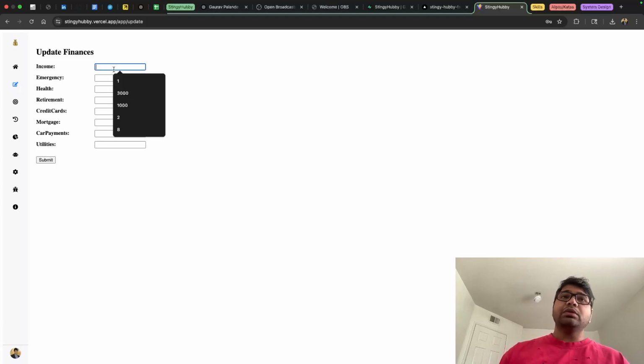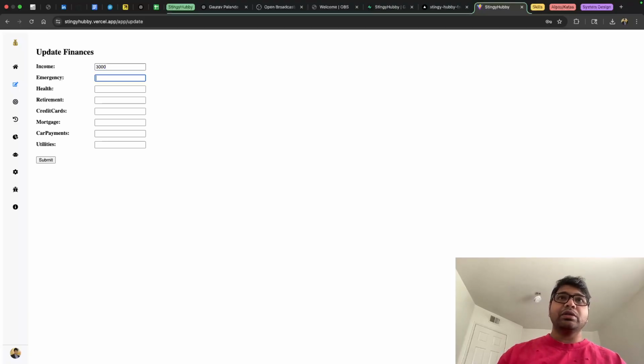Let me enter certain values. Imagine income, I have $3,000. Then emergency, I have $15,000. Health, I have $30,000. And then retirement, I have $85,000. Then credit cards are 1500 per month, then mortgage would be 4400, card payments would be $1000, and utilities would be around $150. So I have filled in most of the details that I can recollect for all the fields.